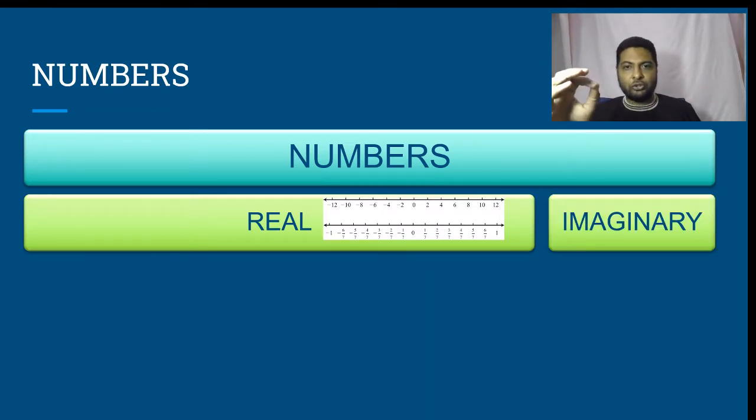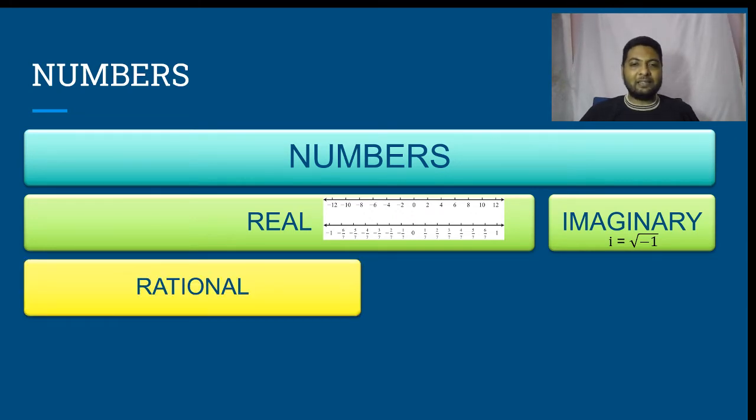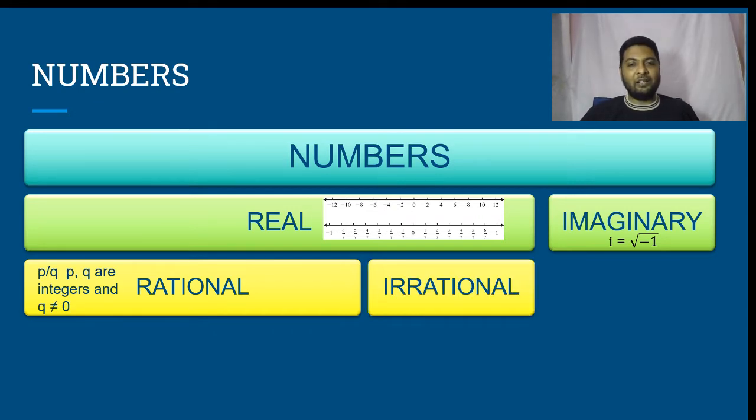Real numbers are those which can be represented on the number line. Because it is real, it can be represented on the number line. A number which cannot be represented on number line is imaginary. There is only one imaginary number, and that is i, whose value is root of -1. Further, let us see how we can classify real numbers. Again, any thought? We can classify real numbers as rational and irrational.